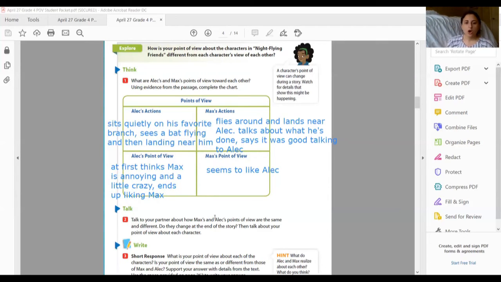It says, talk to your partner about Max and Alex's point of view. Are they the same or different, right? We know that they're different. Do they change at the end of the story? So Max's seems pretty consistent. He doesn't seem to change his opinion about Alec, but Alex's point of view changes, right? At first he thinks he's really annoying. Why is this bat disturbing my peaceful perch? And then he actually ends up liking him, okay? Then talk about your point of view about each character. So what do you think about each character?